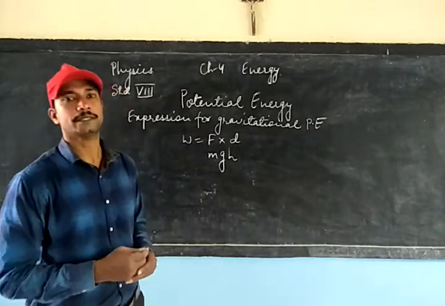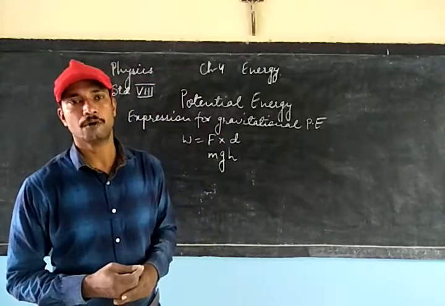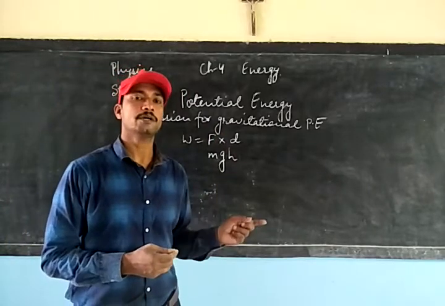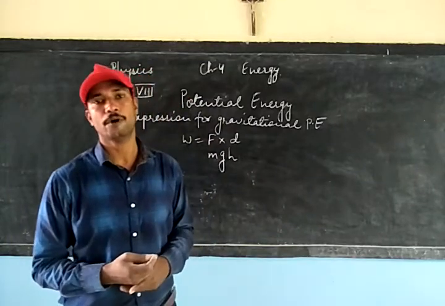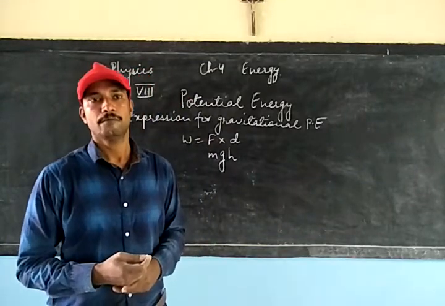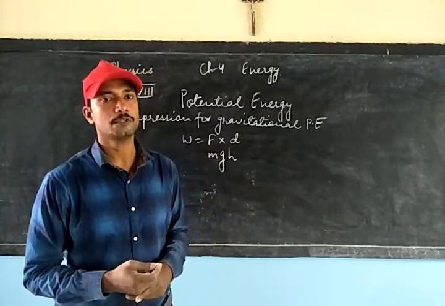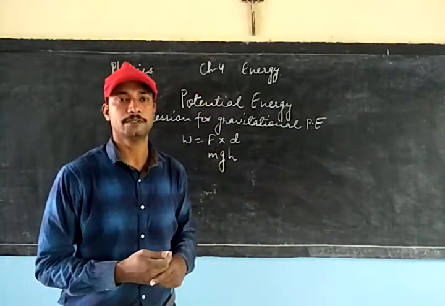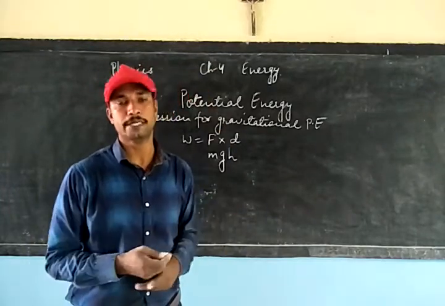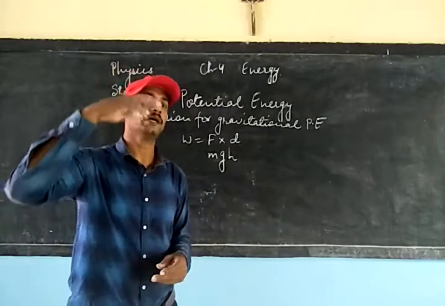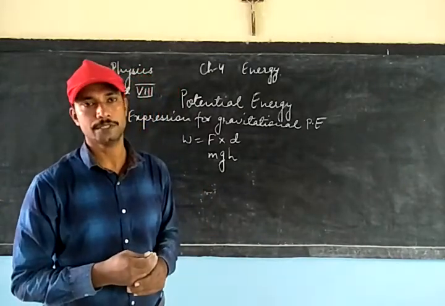We also know that whenever we do any amount of work on a body, that work is being converted into the energy which is stored in the body. For example, if we do 10 joule of work to lift the body to a certain height, then the energy stored in that body will also be equal to 10 joule. And this time the energy stored in a body will be called gravitational potential energy.